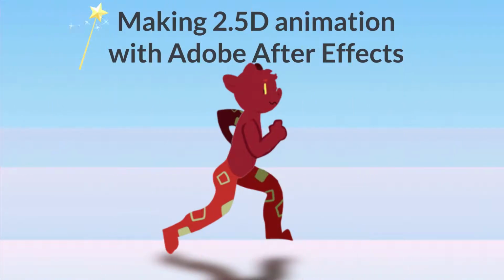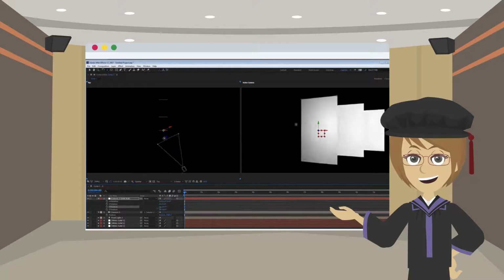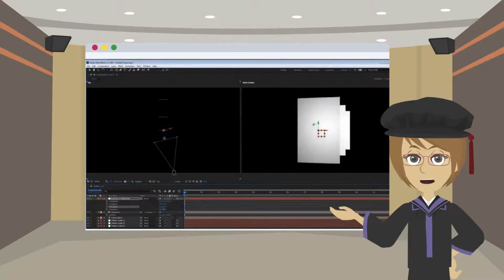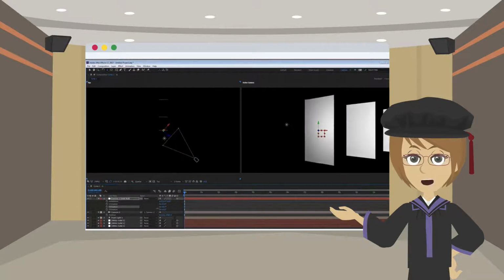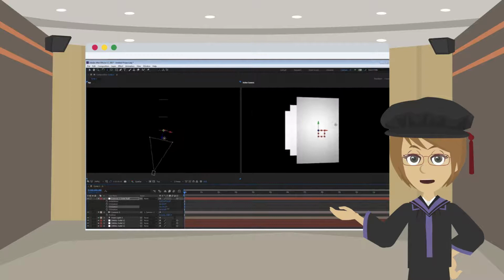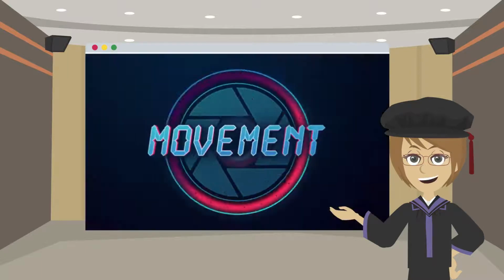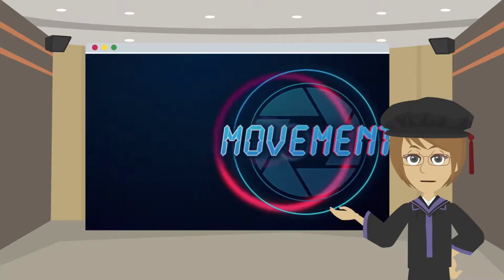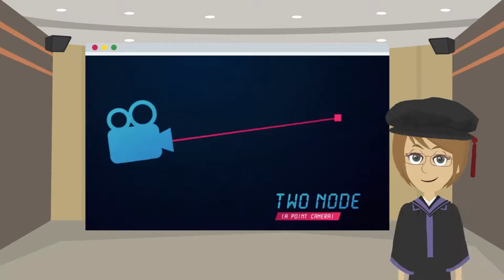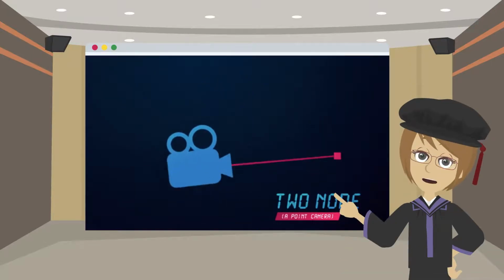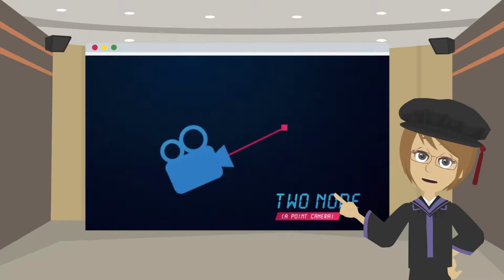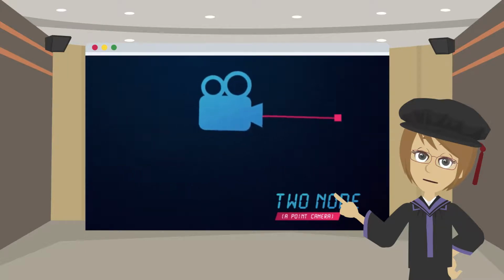Making 2.5D animation with Adobe After Effects. With After Effects, you can not only make animations in 2D space, but also manipulate, move and place objects in Z space and on the X and Y planes. Z space is measured by the distance from the camera. So if you move something backward in Z space, it will appear to be farther away than objects that are closer in the Z plane.